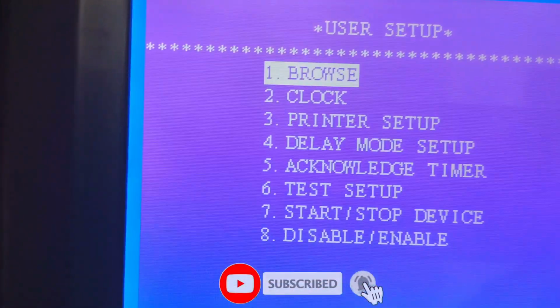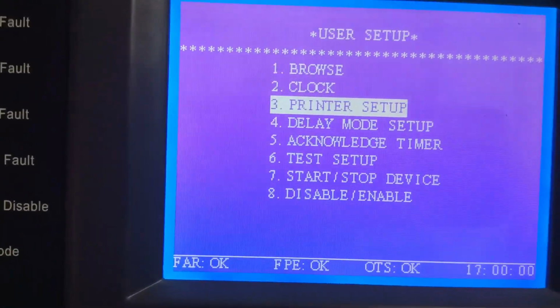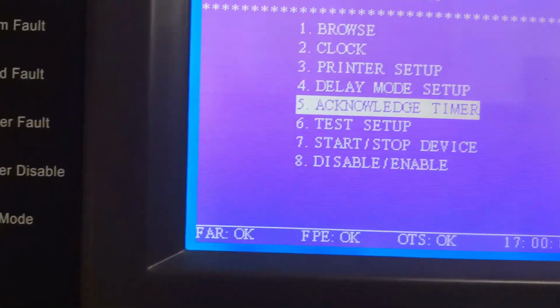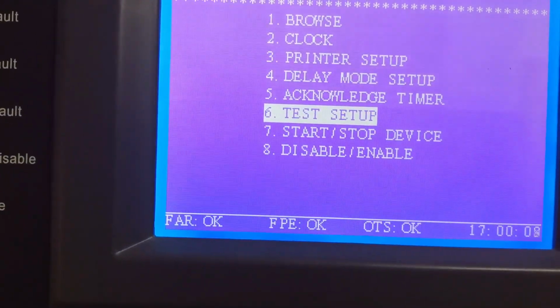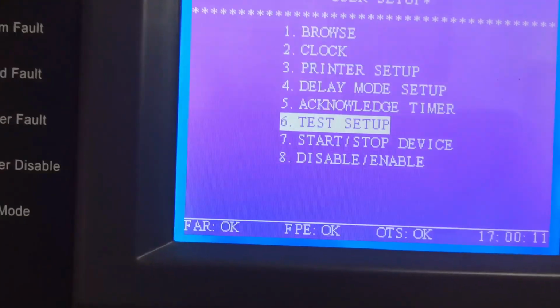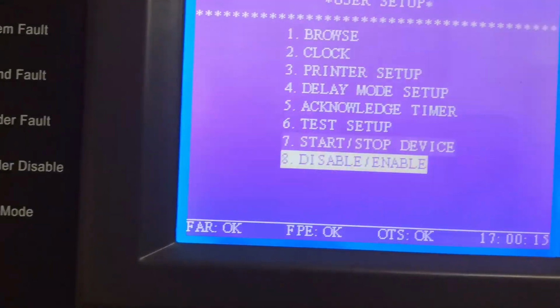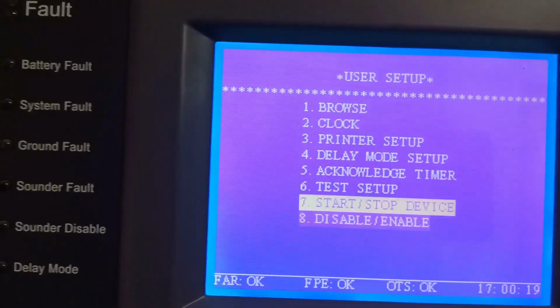You have browse, clock, printer setup, daily mode setup, acknowledge timer, test setup, start and stop device. So this one is force on and force off. So stop and start device. And we have the disable and enable. So you can disable and enable. So you can go for